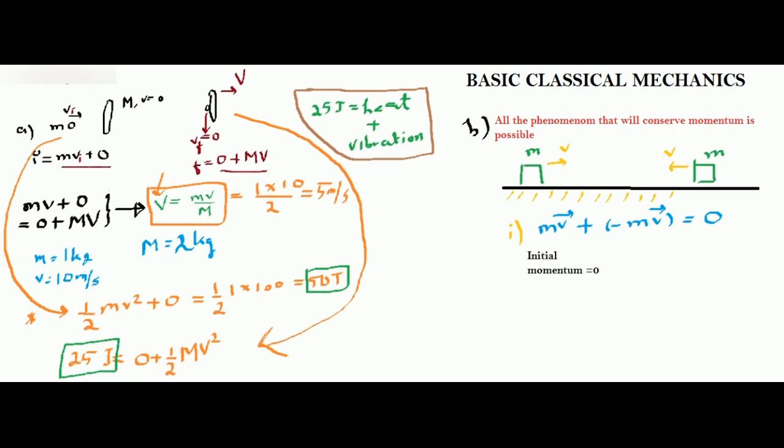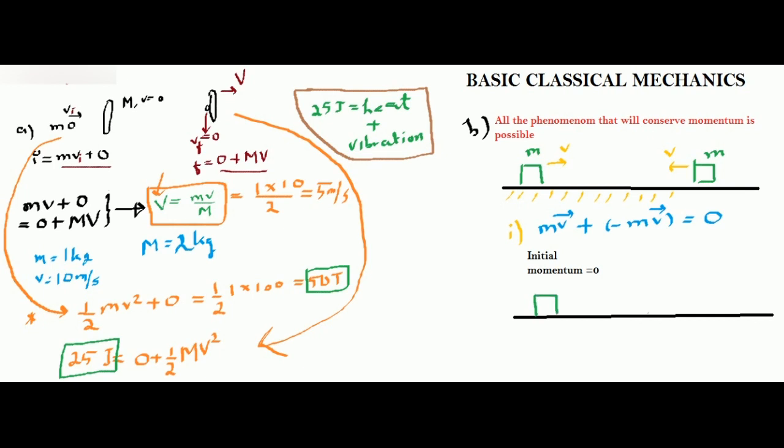Okay. Now that the initial momentum is 0, can you tell me what are the two other phenomena or two consequences of this collision? Actually, this collision will have two consequences. The amazing thing is it will have two consequences. So let us see both of the consequences.